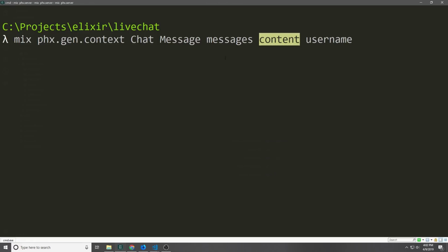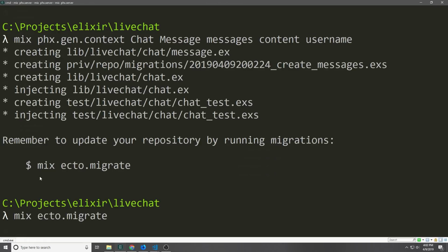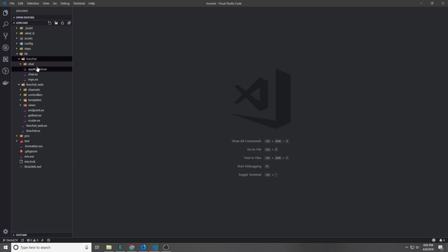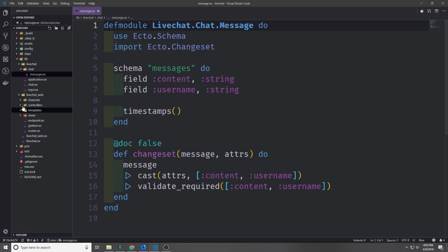The two fields inside of messages will be content, which will be a string, so we don't have to actually annotate it as a string, and then username, which will also be a string. Now, once we've executed this command, we can go ahead and type in mix ecto.migrate to migrate it to our database. And now we should have a chat folder inside of the live chat root folder. And inside of chat, we'll have a message.ex file.